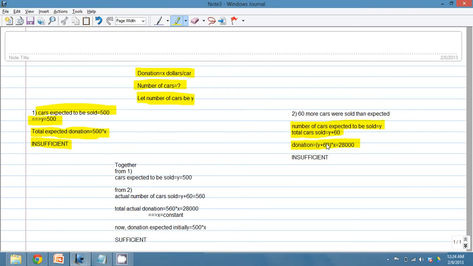However, we still don't know what Y and X are. There is no other clue. If you see in this equation, there are two variables, two unknowns, Y and X, and we have just one equation. We cannot find out what Y and X are.